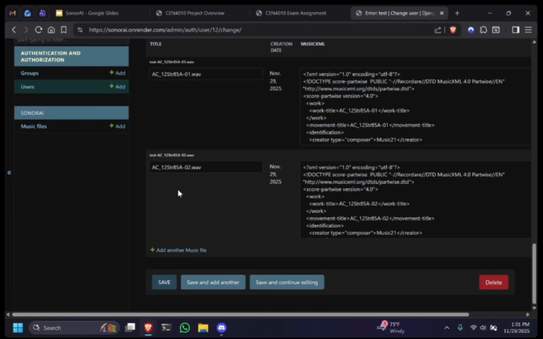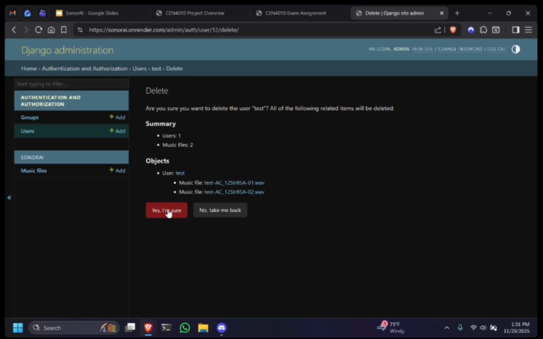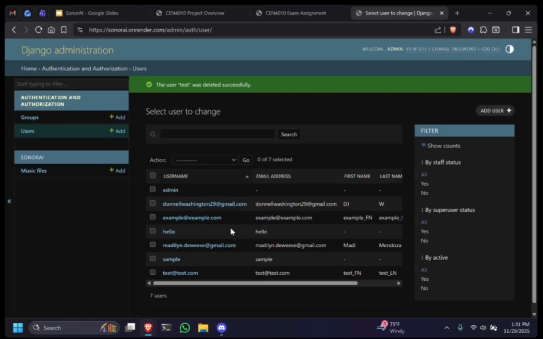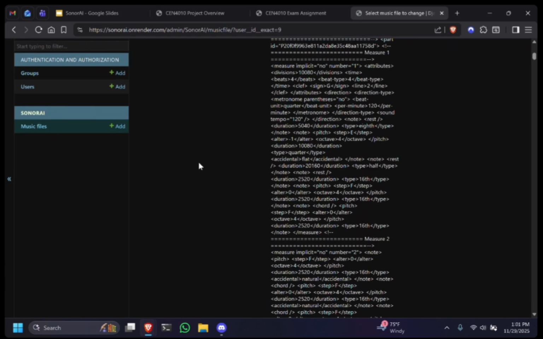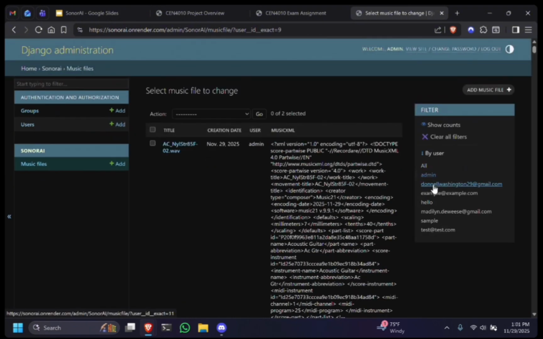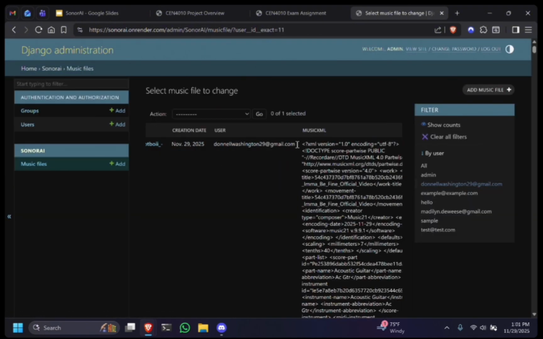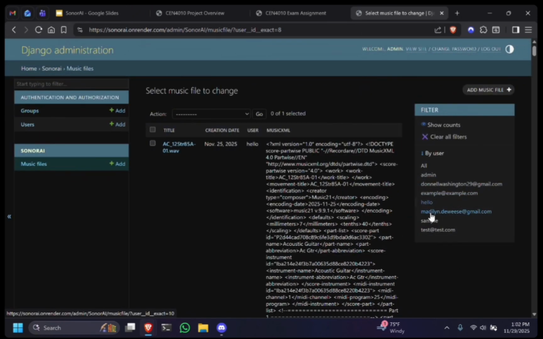didn't seem to like that very much. Okay. Delete the account, save that change, and that will cause a cascade deletion, so it won't clutter the files. Okay. From here, we can also go to music files and see music files sorted by users. So we can see the admin's music files here, showing all of the plain text. DJ's music file here, again, showing all of the plain text, and so on and so forth.